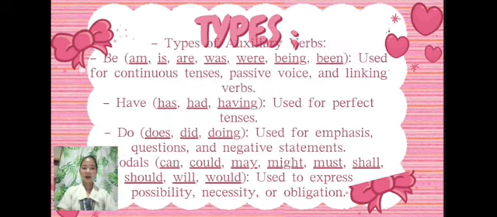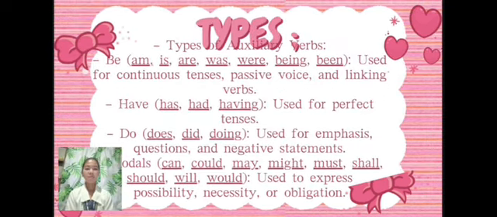Here are some types of auxiliary. Be: is, am, are, was, were, being, been, used for continuous tenses, passive voice, and linking verbs. Have, has, had, having, used for perfect tenses. Do, does, did, doing, used for emphasis, questions, and negative statements.